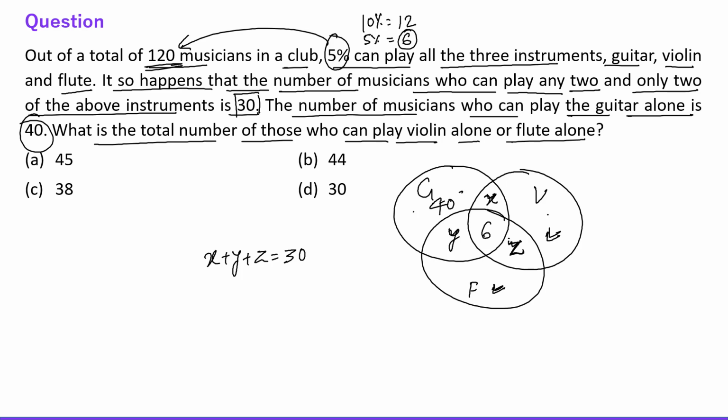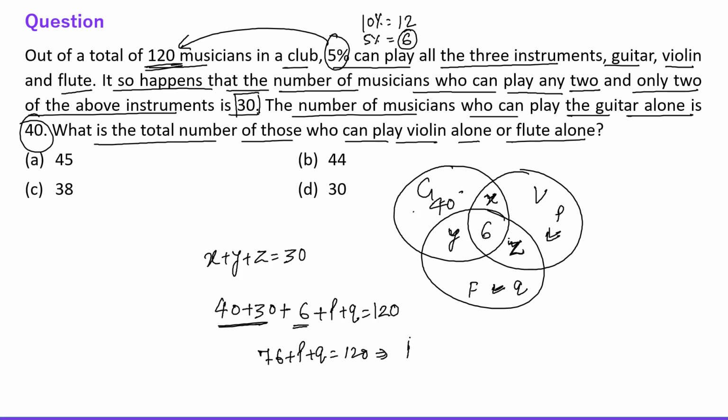The sum of all these numbers should be 120, right? So 40 plus 30 plus 6, and let's say this is P and this is Q, so plus P plus Q is equal to 120. 40 plus 30 is 70, 70 plus 6 is 76, 76 plus P plus Q is 120.